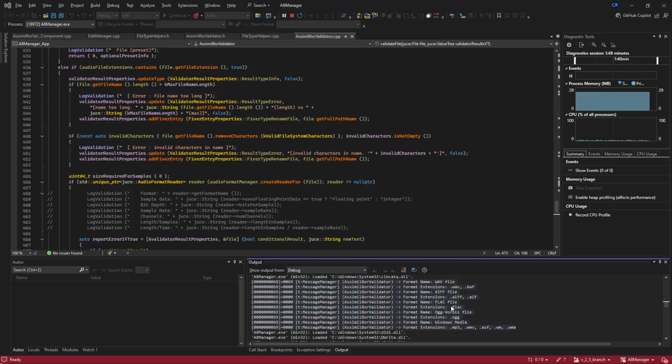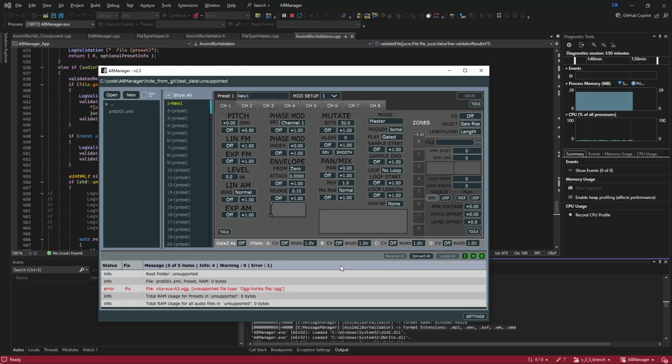So what that means is in the validator window down here, you will see that it is an unsupported file type. Here is an OGG Vorbis file with the extension of OGG. And so if we click on Fix, it will get converted to a WAV file, and we can then load that up here and play that as such. So yeah, that's the first of things.